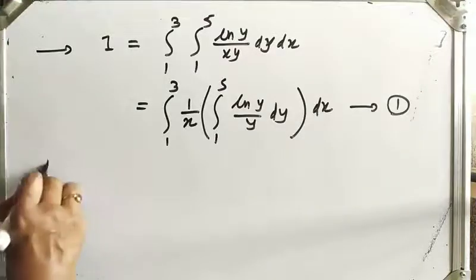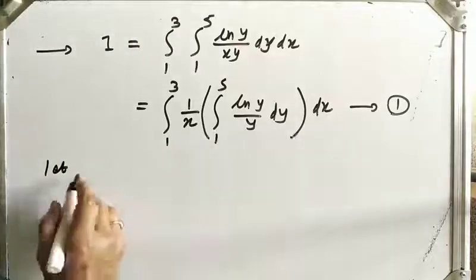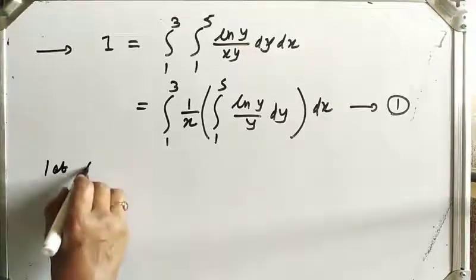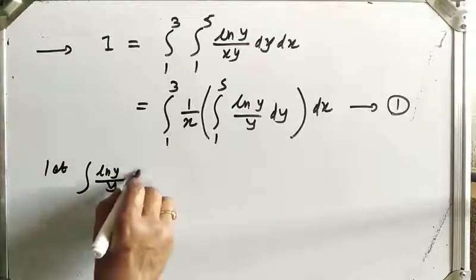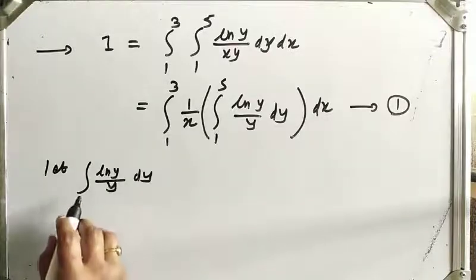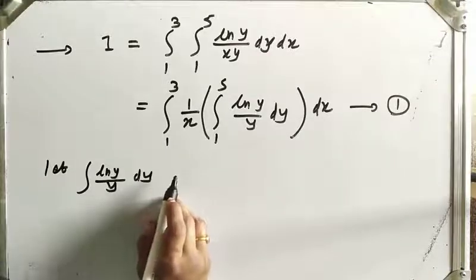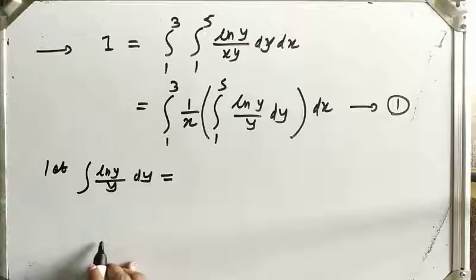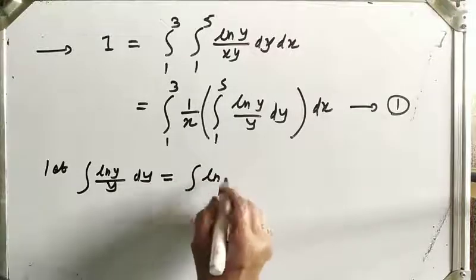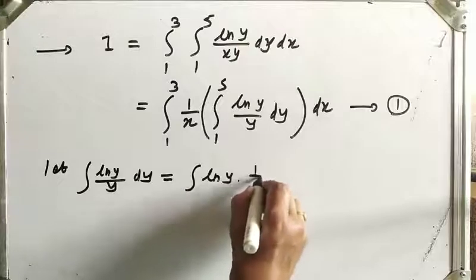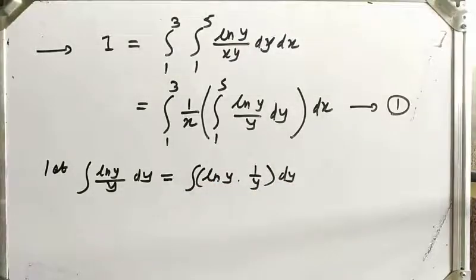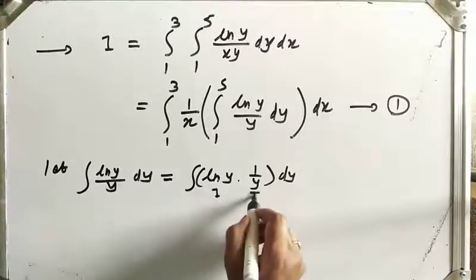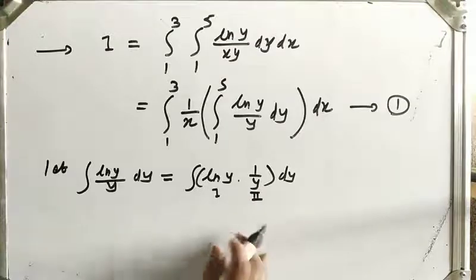Let us integrate it. Integration of log y upon y dy. Now this integration can be done by the ILATE rule: we take log y as the first function and 1 upon y as the second function, into dy. The logarithmic function is first, so it is the first function and 1 upon y is the second function.